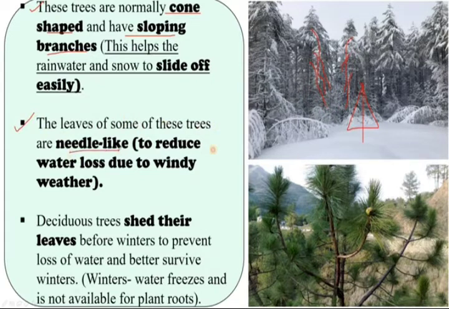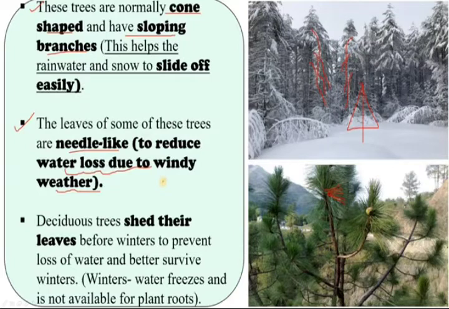That's the first adaptation. The second adaptation: the leaves of some of these trees are needle like to reduce water loss due to windy weather. Look here, needle like tree branches were there. In order to reduce the rate of transpiration due to the windy weather, they have needle like branches. These trees' leaves are needle like.